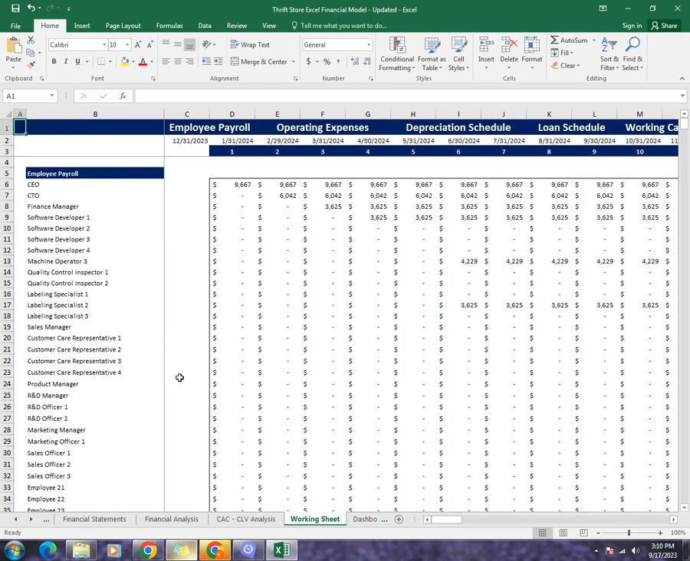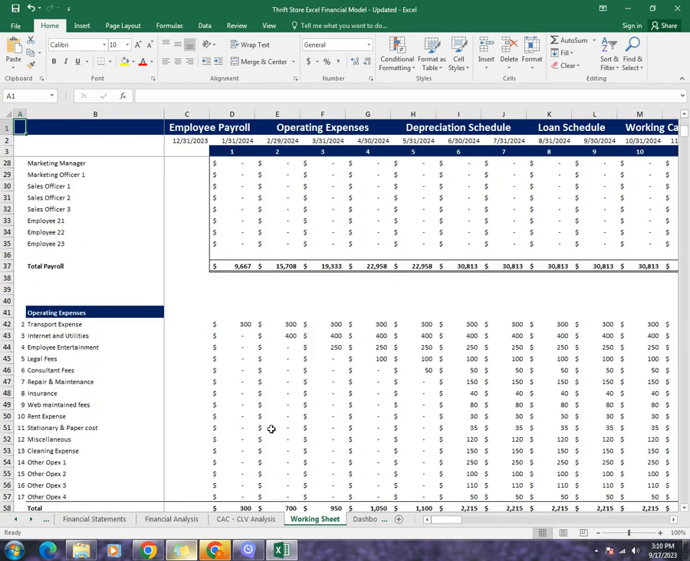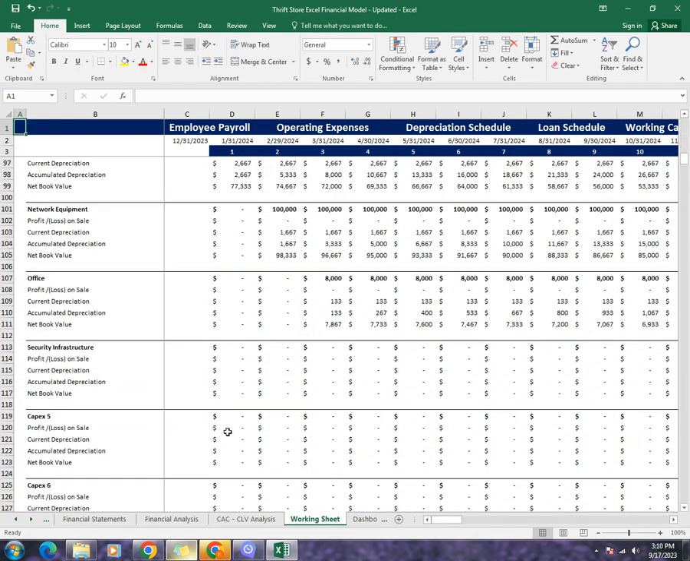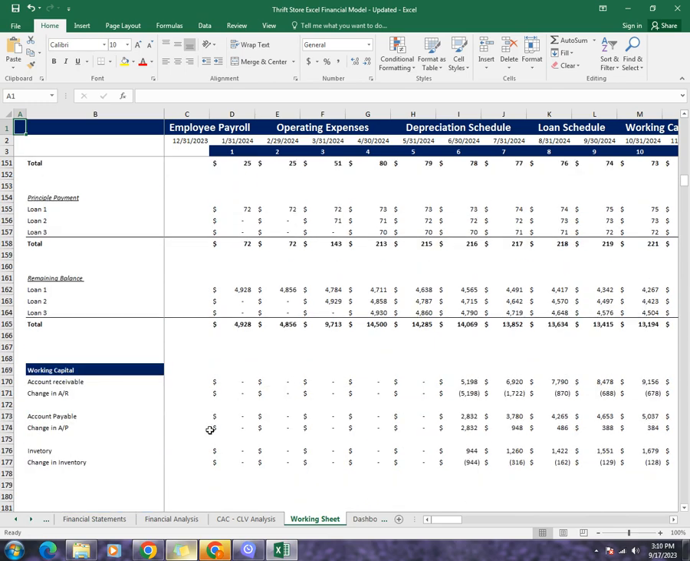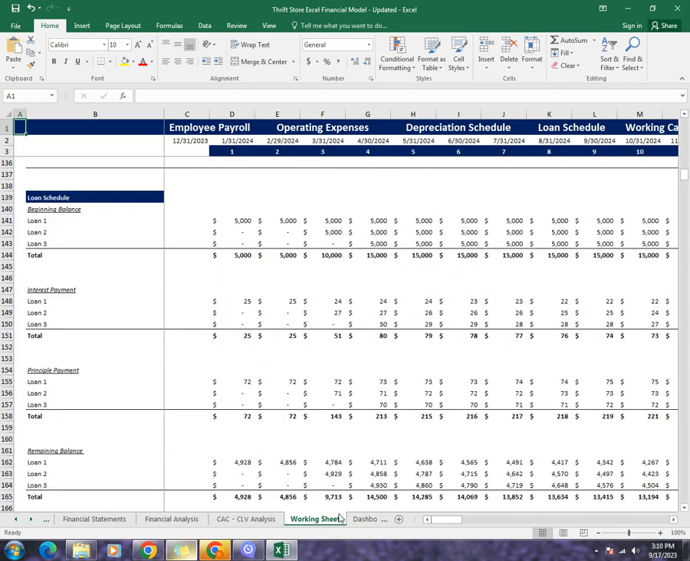Then comes the working capital. The working sheet includes all the information, all the calculations which are being used in the financial statements, such as employee payroll, operating expenses, depreciation schedule, loan schedule, and working capital.